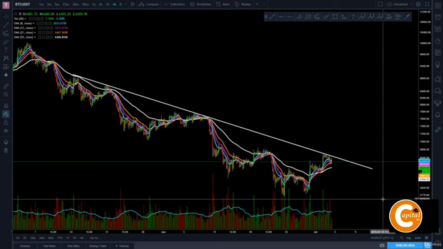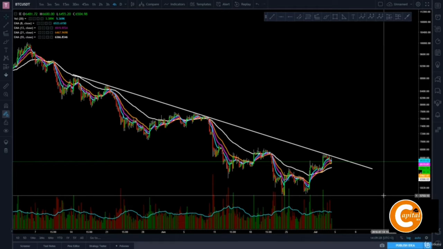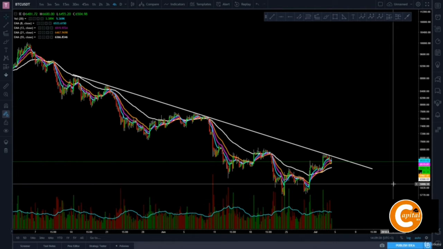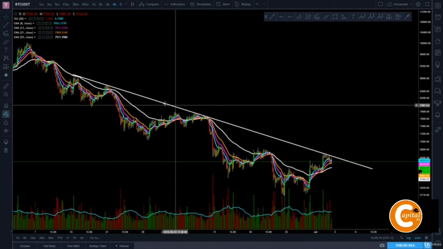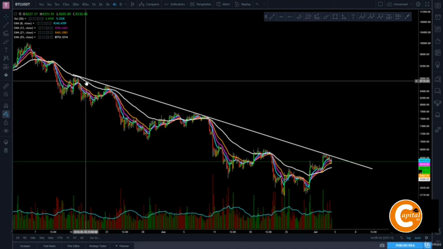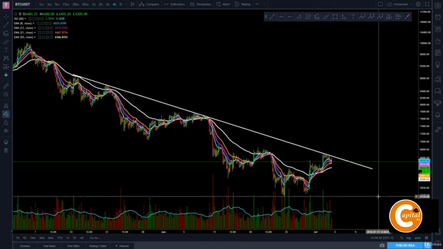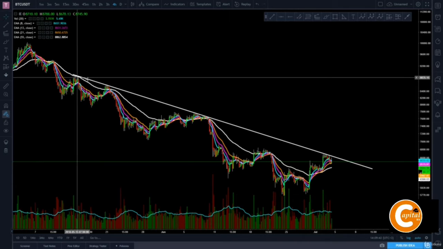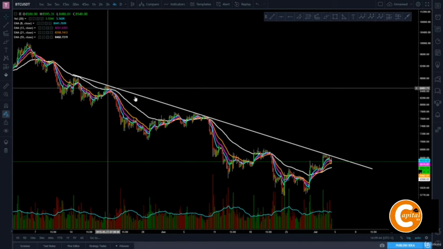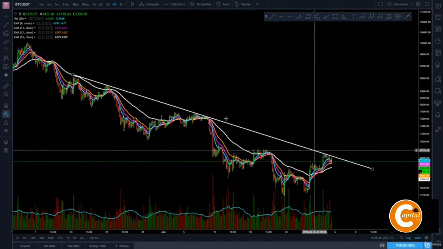Now I want to teach you something about trend lines where we should always take this type of chances. We take a look at this trend line and it looks like a very beautiful trend line, isn't it? A lot of people are not trend line traders, but you should also take into consideration these trend lines because traders are respecting them, as you can clearly see right here in this example.